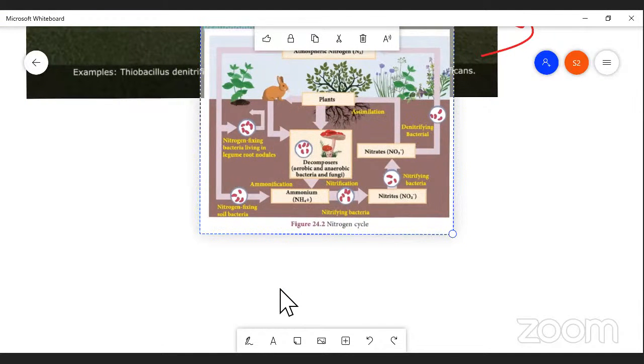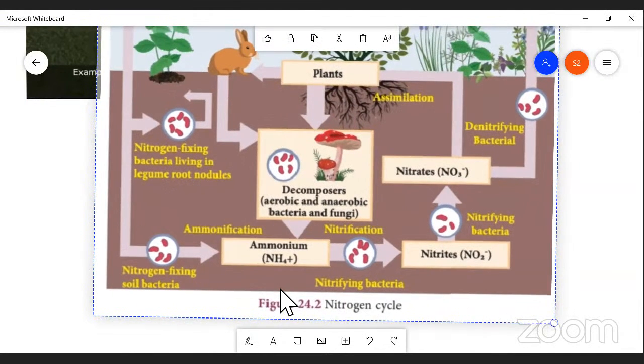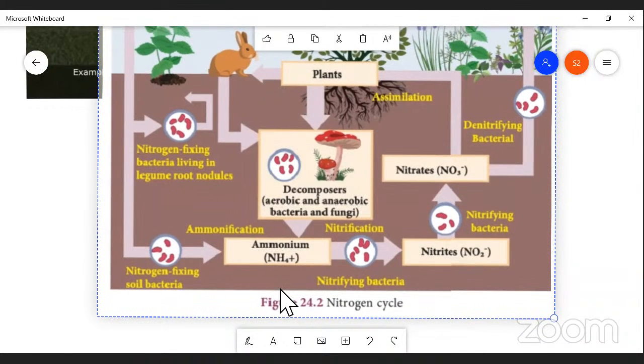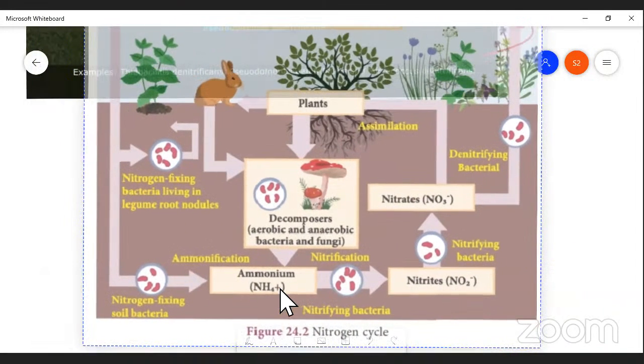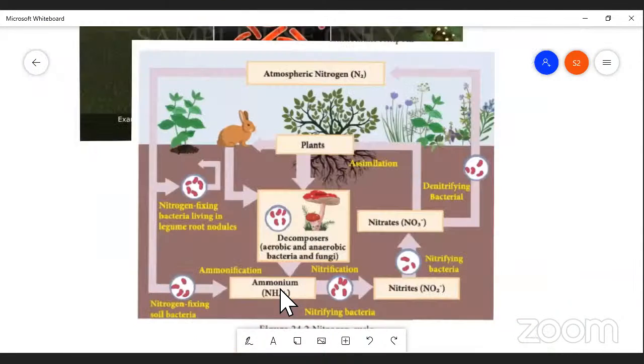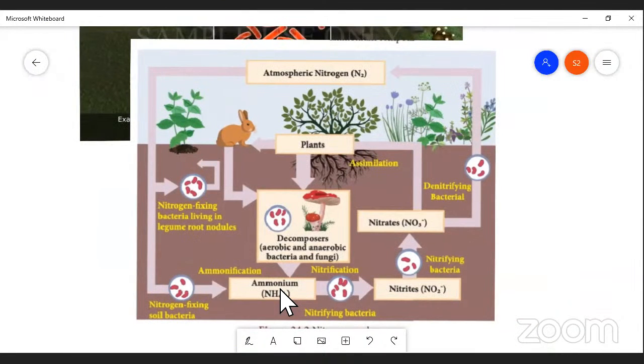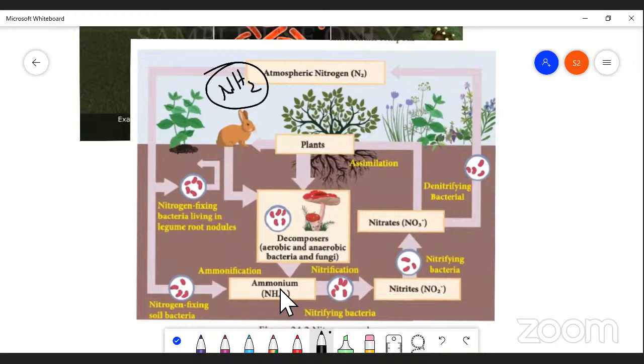So the nitrogen cycle, as I said, consists of several stages, right? If you take the living world, the first one, let me point out, is the atmospheric nitrogen. Here, N2 is the atmospheric nitrogen. It is available in the form of a molecular structure, right? This molecular nitrogen is converted into ammonia by some members.